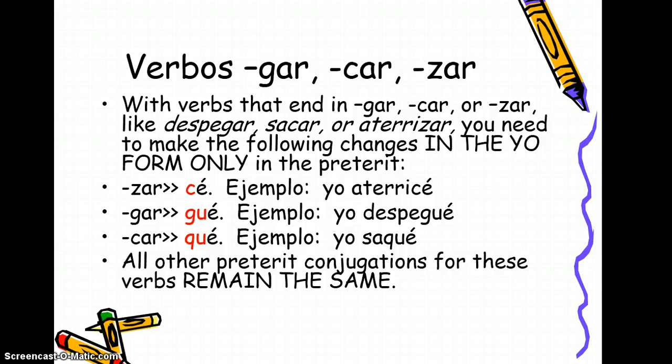With any car verb, we have to do something similar, except now we're not going to keep the C at all. We're going to change the C to a QU. So anytime you have a verb that ends in car and you want to conjugate the yo form in the preterite, you're going to have a verb that now ends in QU E with an accent, or qué. So the verb sacar is the example I've chosen. Yo saqué. All other preterite conjugations for these verbs remain the same. Remember, only the yo forms change with gar, car, sar verbs.